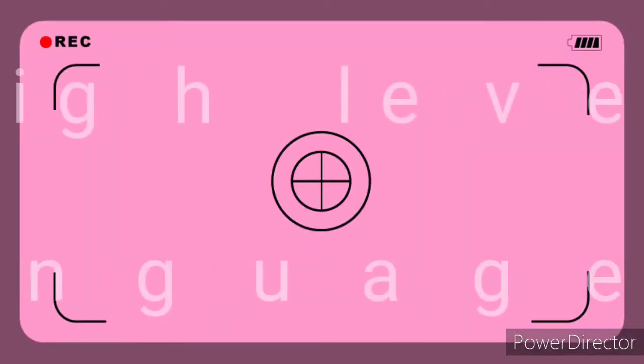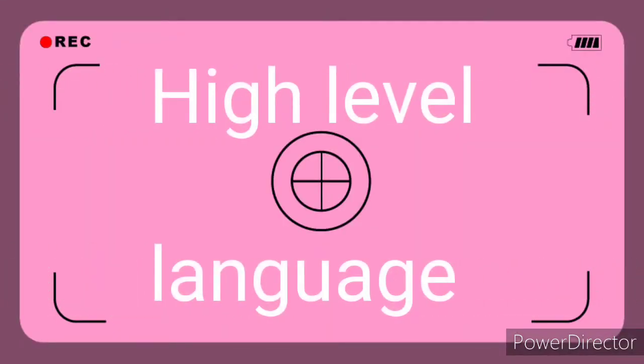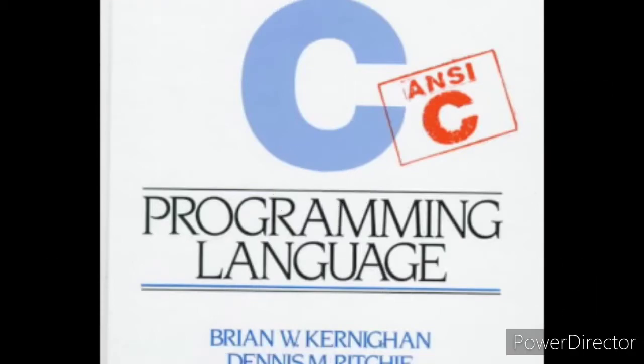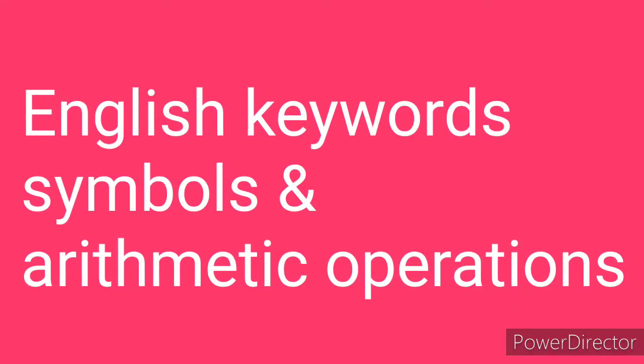Already we have learned that. Today we are going to study a new topic, high level language. What is high level language? High level language is a programming language with a strong abstraction from the details of the computer. High level language uses English keywords, symbols and arithmetic operations like plus, minus, asterisk, slash, etc.